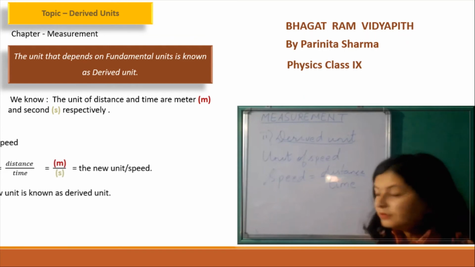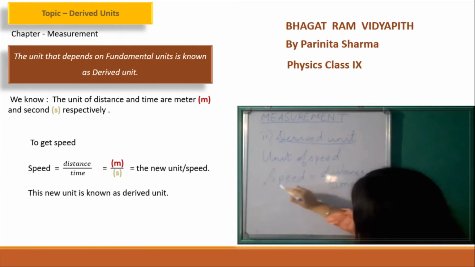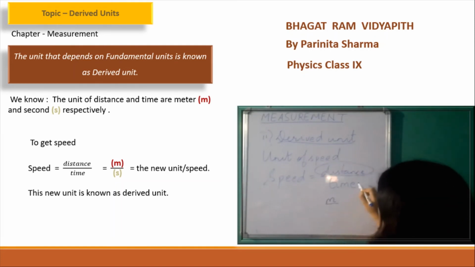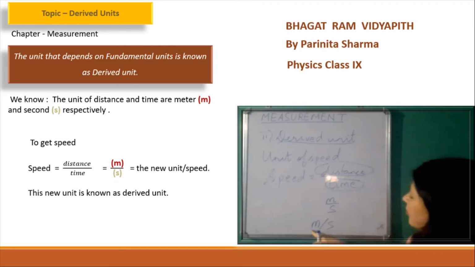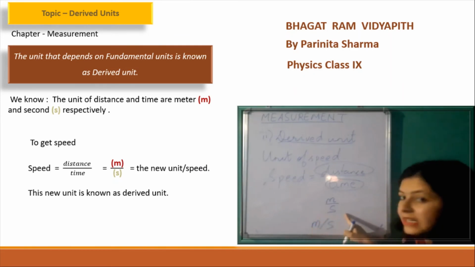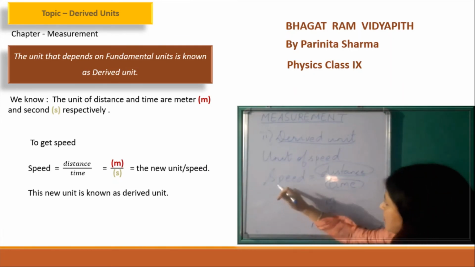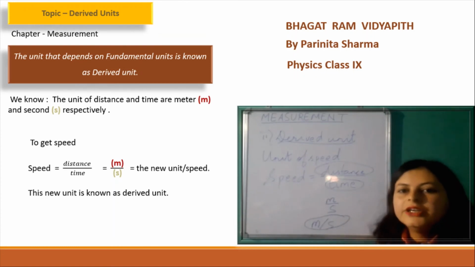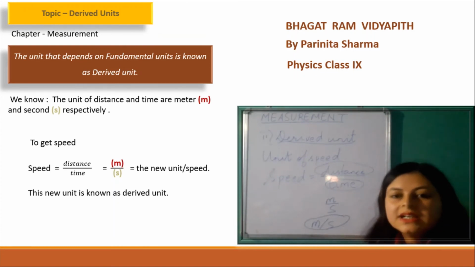Now unit of speed will be unit of distance, that is say meter in SI system, divided by unit of time, that is second. So unit of speed is meter per second. Now it contains two units in it. One is meter, another one is second, which if you take individually they are fundamental, but this unit of speed is the combination of two fundamental units. That is why unit of speed happens to be a derived unit.